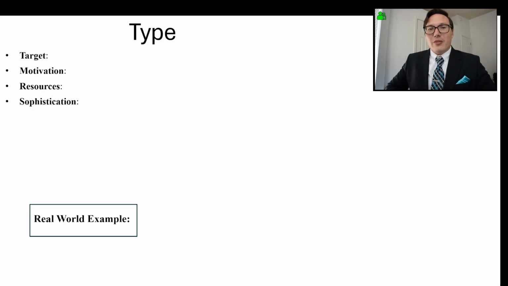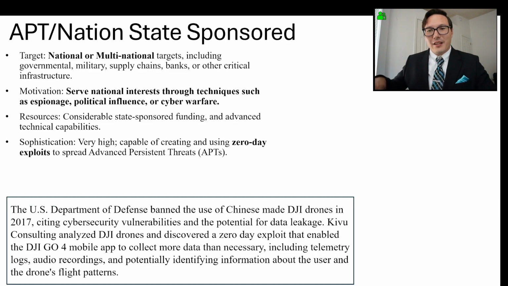Here we'll go over the 7 threat actor profiles, including their type, target, motivation, resources, sophistication, and a real-world example to help us get a better understanding of the threat actor. We'll start with APT, or Advanced Persistent Threat / nation-state sponsored threat actors. They target national or multinational targets, including governmental, military, supply chains, banks, or other critical infrastructure.